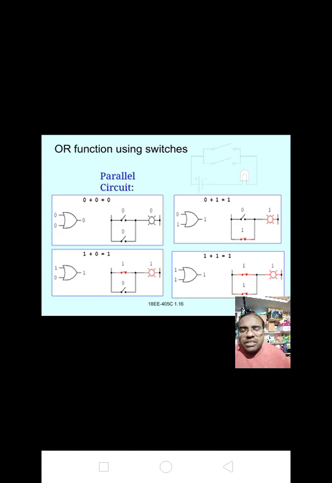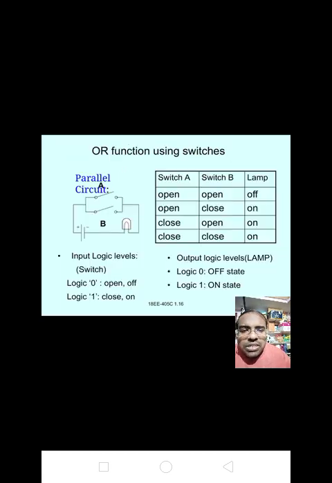OR function using switches. I have given the diagram also here in parallel form. A and B are the input switches, and V is the voltage given, plus and minus. It is a cell, and we have given an LED bulb to it also.